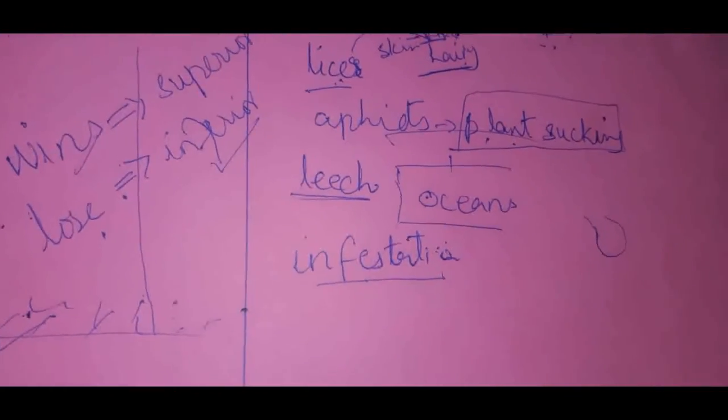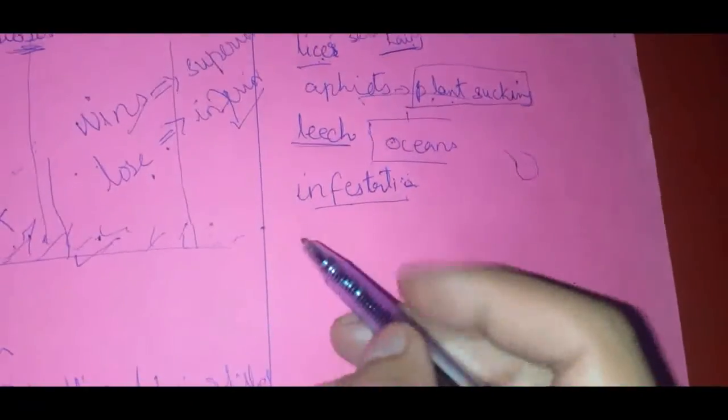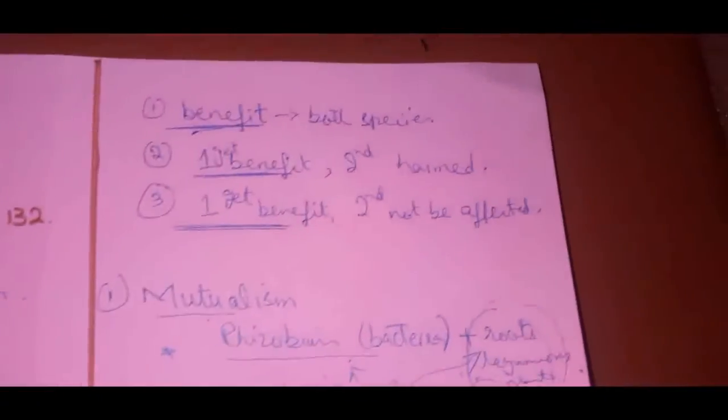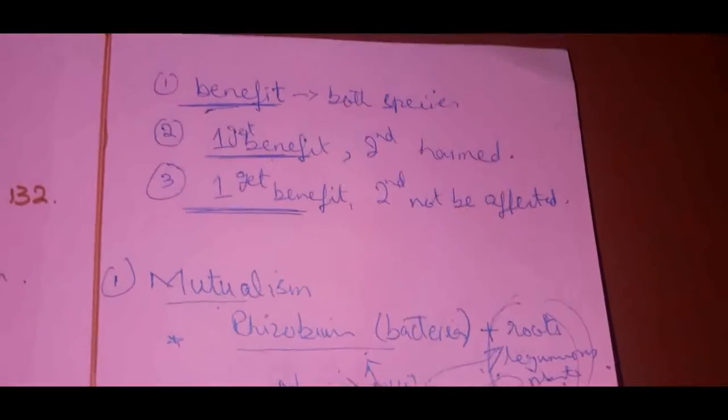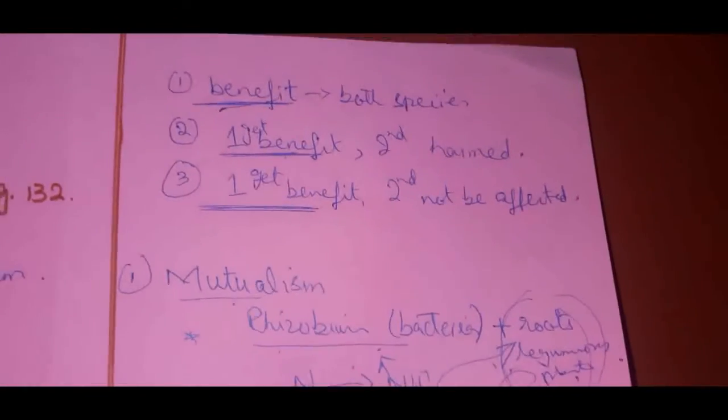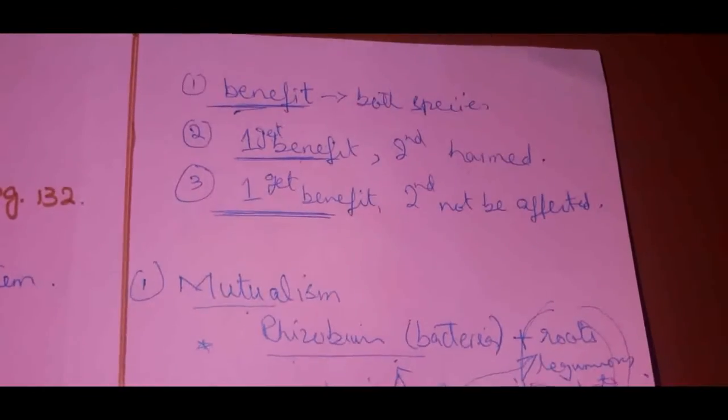Now coming towards our third way. What is the third form? That is the one in which one gets benefit and the second is not affected at all. It doesn't get any benefit, nor is it harmed, right?